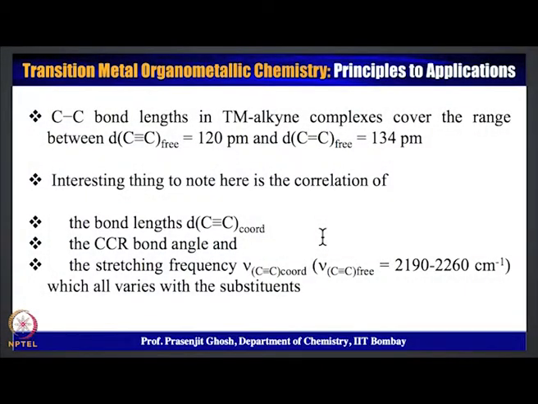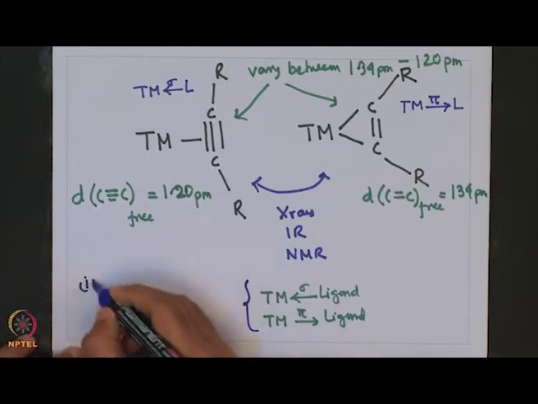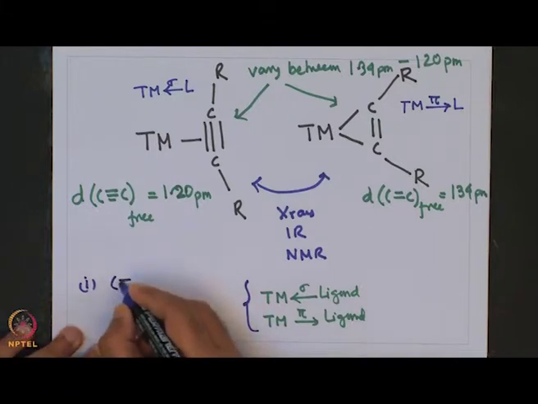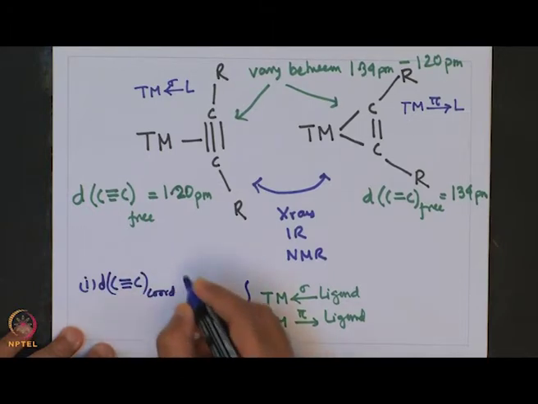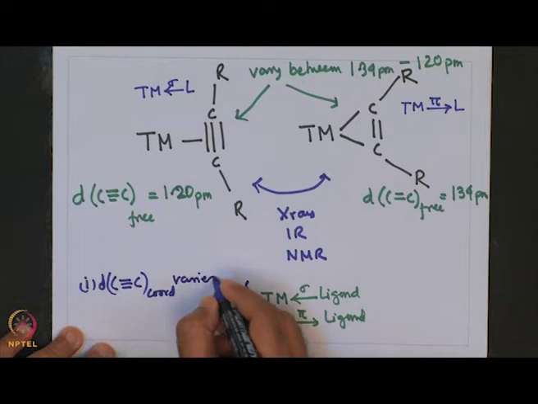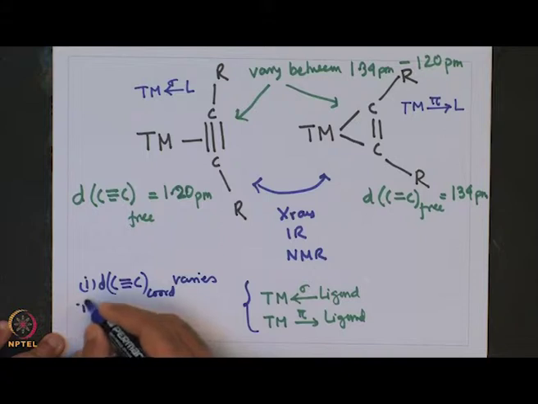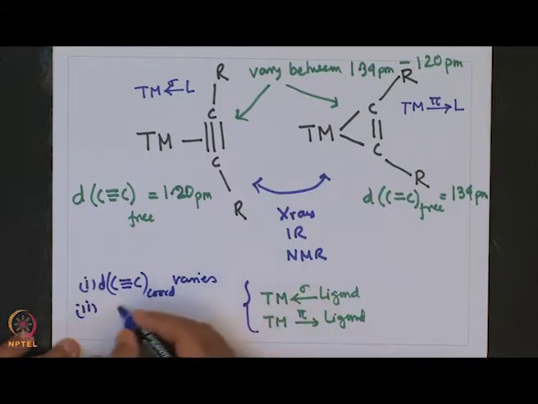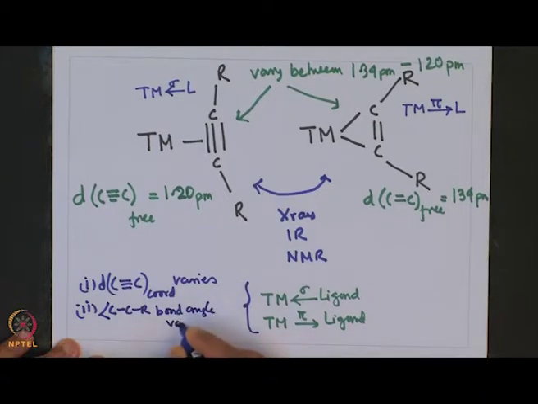So, another artifact of these forward donation and back donation is not only that the coordinated C triple bond C bond length varies owing to the interplay of these two interactions. The other artifact, the fallout of this, is that the CCR bond angle varies.